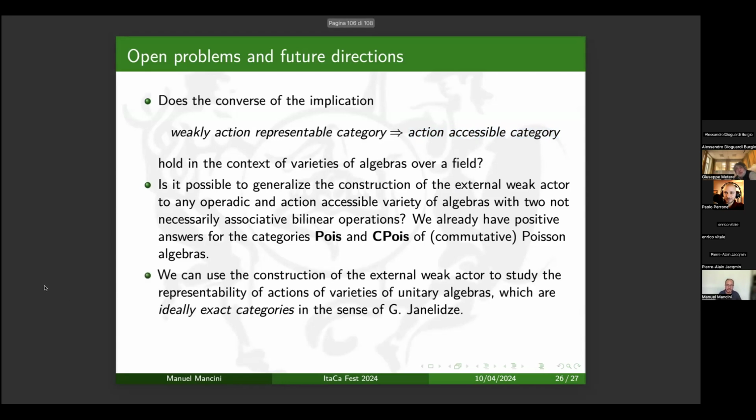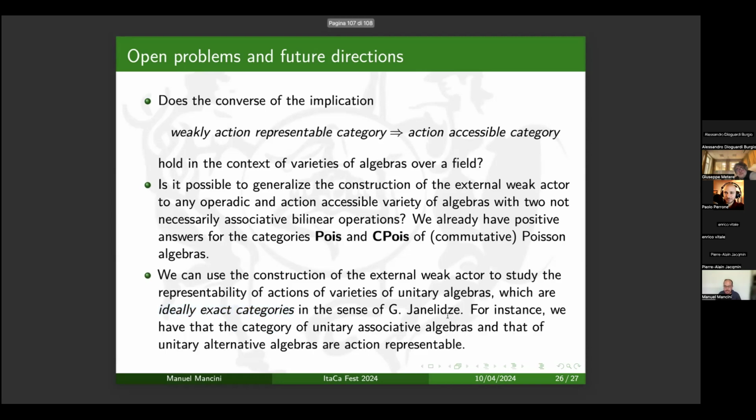And finally, we would like to extend the study of the representability of actions also in non-pointed contexts. And by non-pointed contexts, I mean ideally exact categories in the sense of Janelidze. For instance, the varieties of algebras which admit units, such as unitary associative algebras and unitary alternative algebras, are examples of ideally exact categories.